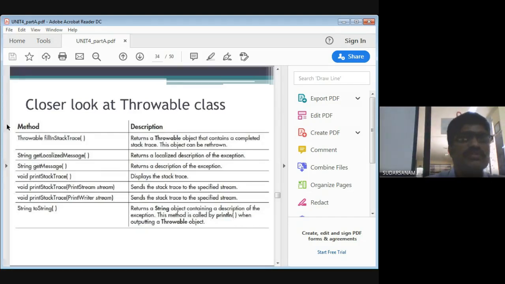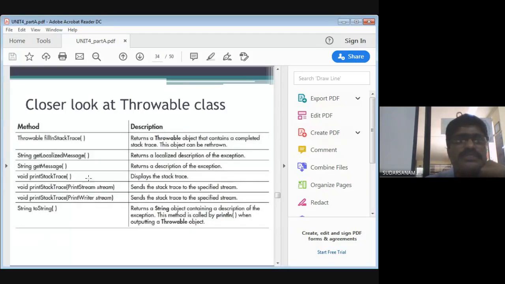One is called throwable fill-in stack trace. It returns a throwable object that contains a completed stack trace. This is nothing but the object can be rethrown. You can rethrow the object. So that is what one throw exception does. Another one is string get localized message. It returns a localized description of the exception. Another one is string get message. It returns a description of the exception.